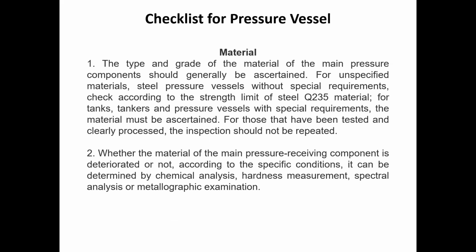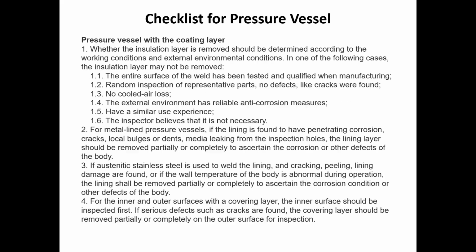And then we can also check the material. So depending on the type of material and the characteristics of material, we have to check whether the material characteristics are the same or there may be a change after the corrosion. Then we can check the coating layer also. So we have already discussed the cladding concept, lining concept, etc. And from that point of view, we have to check whether all these coatings are in good condition or not.